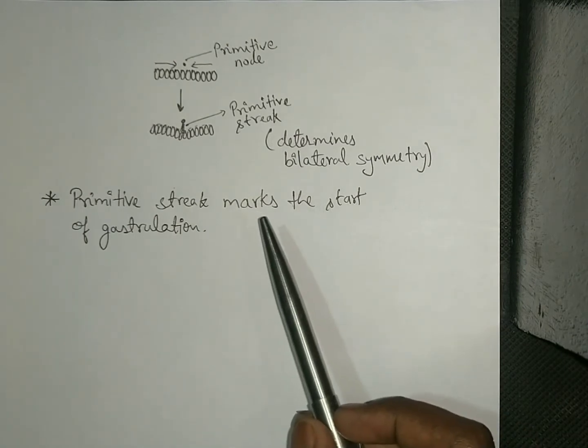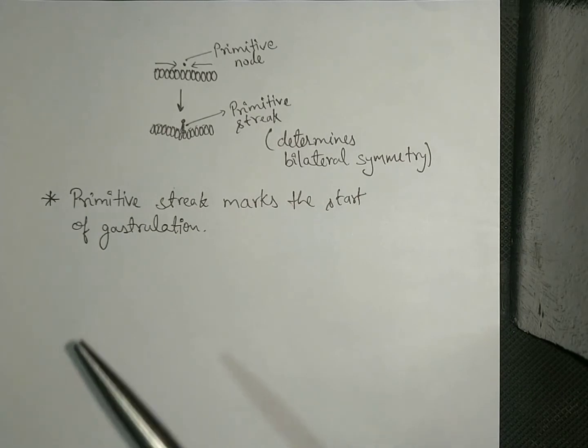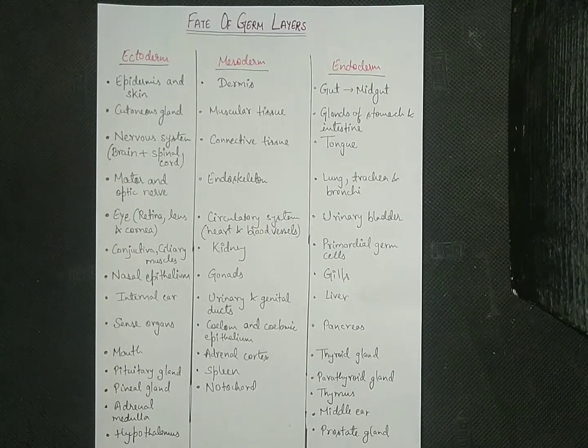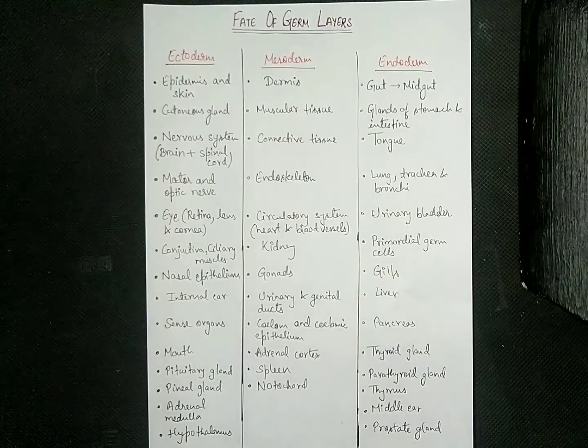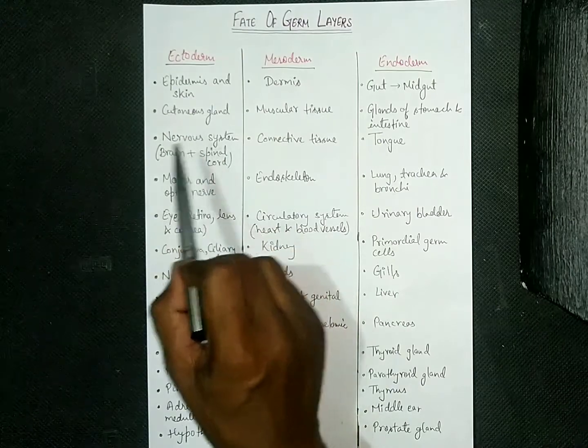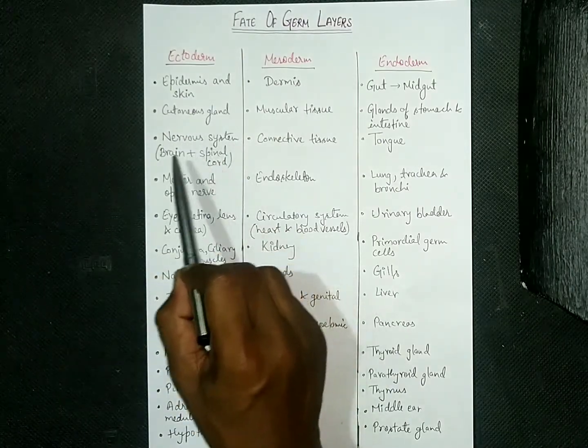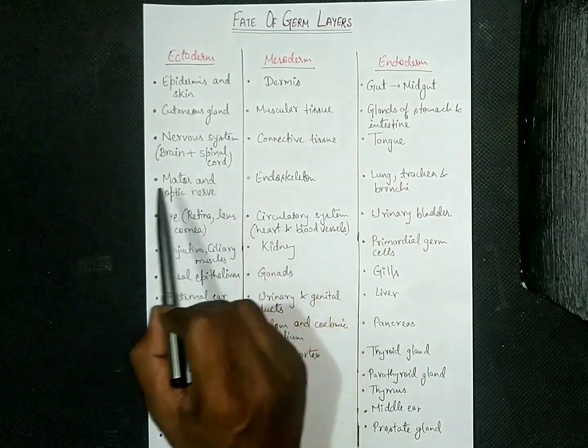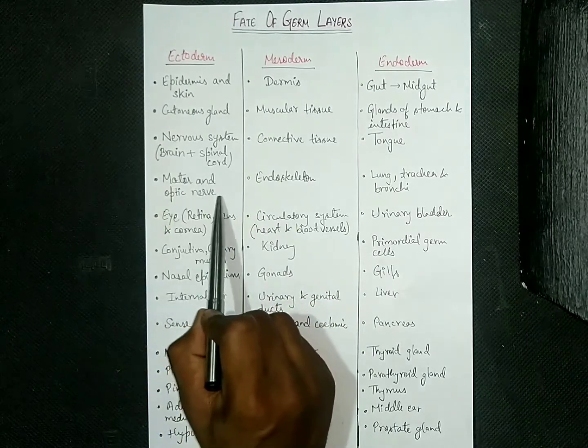Now we will come on to the topic of fate of germ layers. This is the table for fate of germ layers: each of the three germ layers will give rise to definite tissues, organs and systems of the body. Ectoderm will give rise to epidermis, skin and cutaneous glands. The nervous system will include brain and spinal cord, motor and optic nerve.